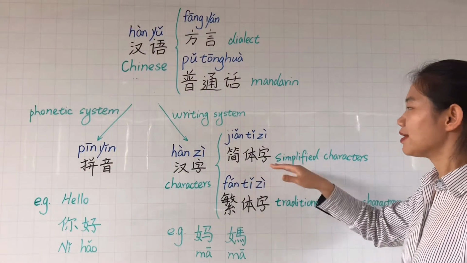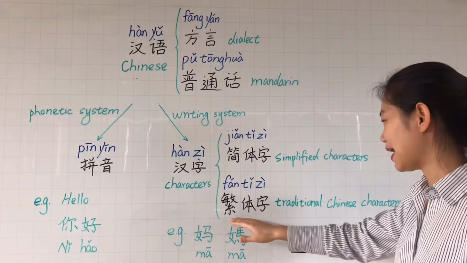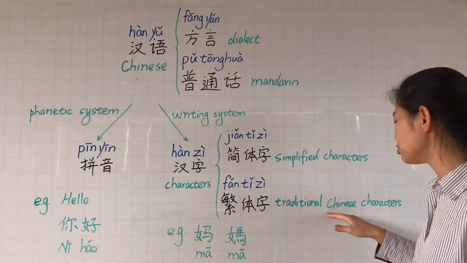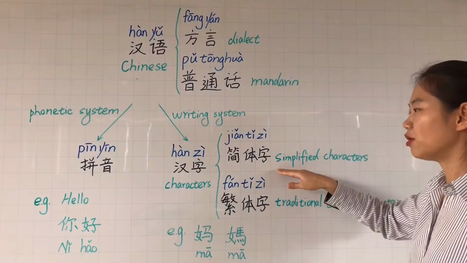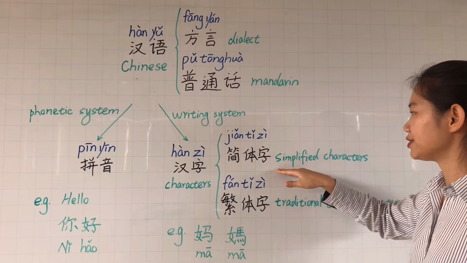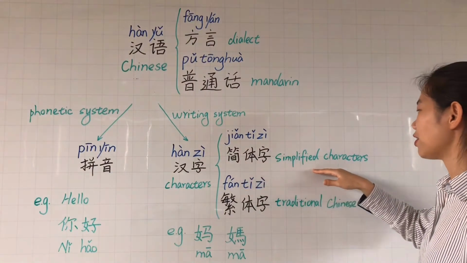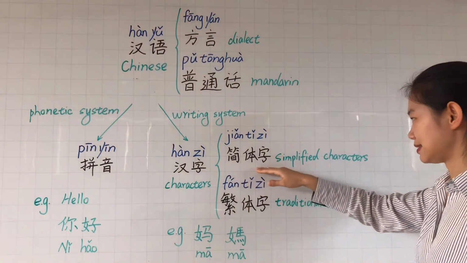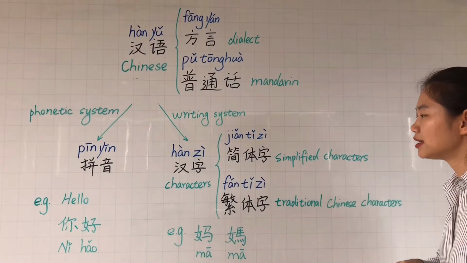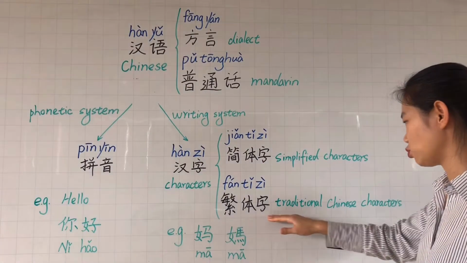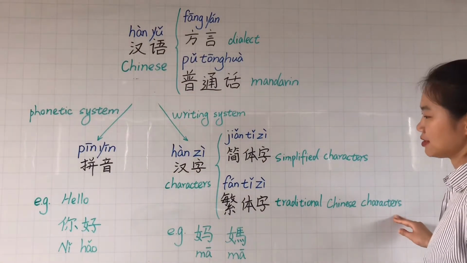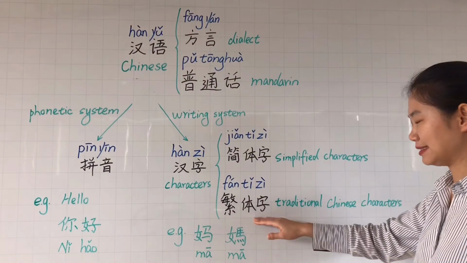The second type is the 繁体字, the traditional Chinese characters. Now, most of the Chinese people use this kind of the characters, 简体字. And some country or regions, they also use this one, traditional Chinese characters, 繁体字.